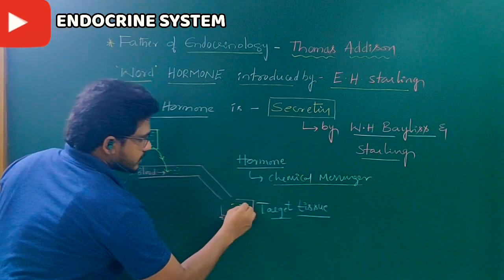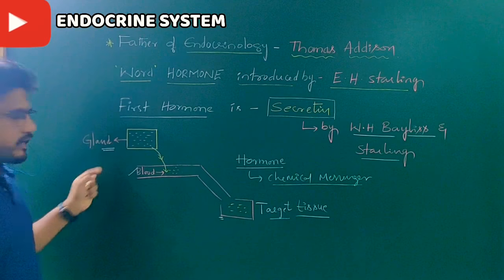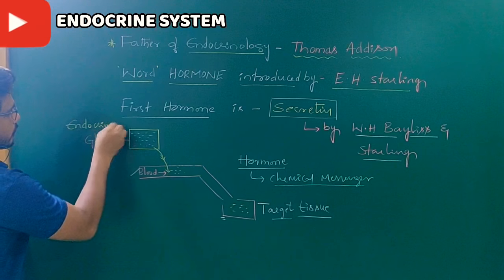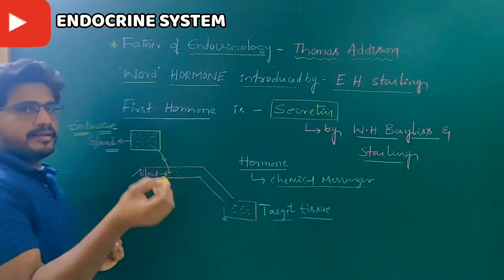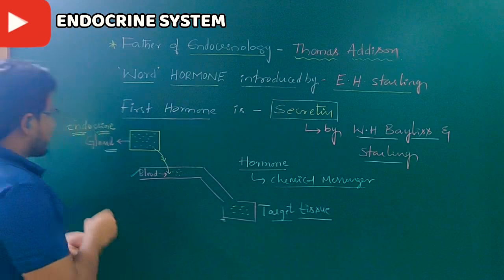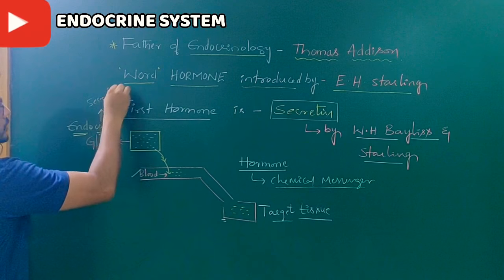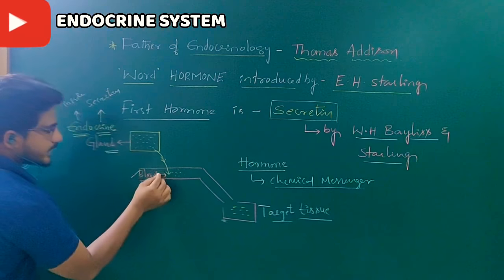Now, this is the hormone. So a gland that produces hormones is called an endocrine gland. Endo means inside. Crine, C-R-I-N-E, means secretion. I will write it here. Crine means secretion, endo means inside. So they secrete inside the blood.